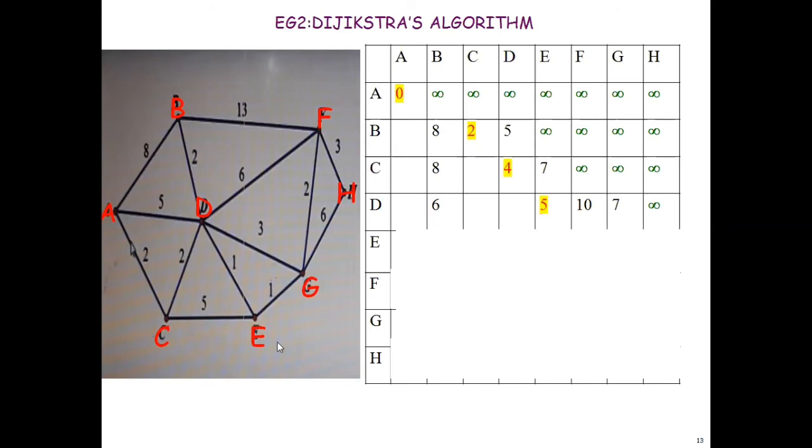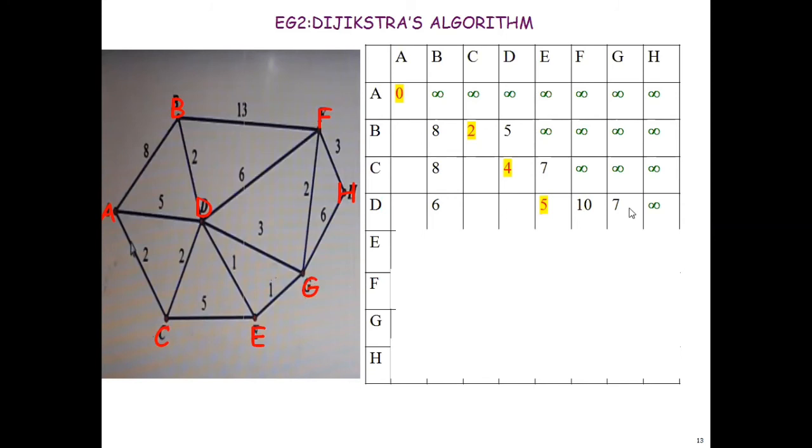So E is having the minimum weight as 5. Now from E I should see what all are the edges. Now I have calculated what is the minimum distance from A to C, A to D. Now which one? A to E. So A to E I got the value as 5. Now I have a connection to G. That means E to G one edge is present.